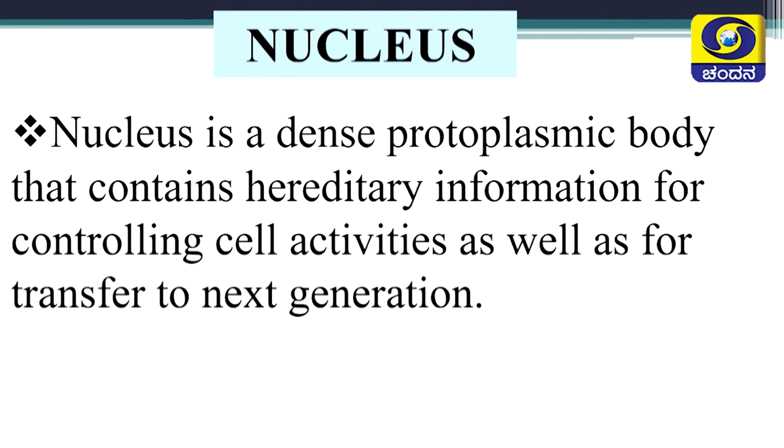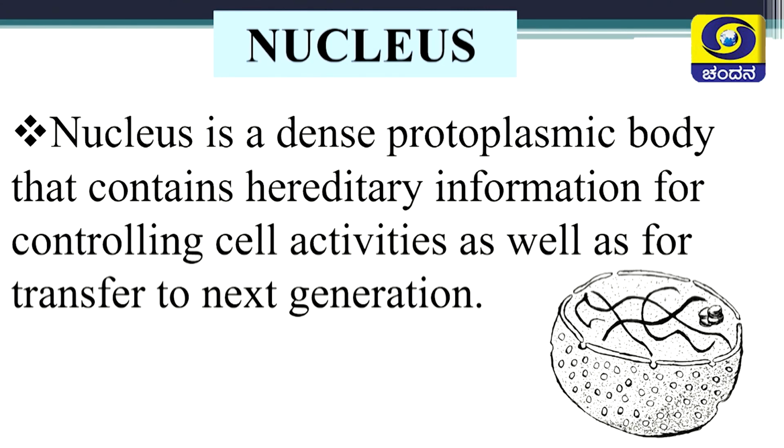Nucleus controls all the activities of the cell. That's why it is called the brain of the cell. It plays a very important role in cellular reproduction, that is in cell division. Here is a picture of the nucleus, which is a spherical body. Let us understand the structure of this nucleus.